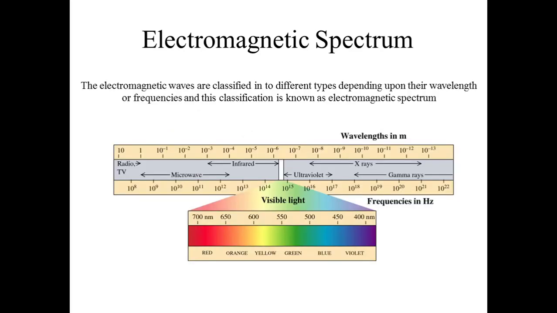Now let us understand the electromagnetic spectrum. The electromagnetic waves are classified depending on their wavelength and frequencies, and this classification is known as the electromagnetic spectrum. As we can see in the figure, there are different regions where the electromagnetic waves are classified on the basis of their wavelength and frequencies. For example, visible light lies between 400 nanometers and 700 nanometers.